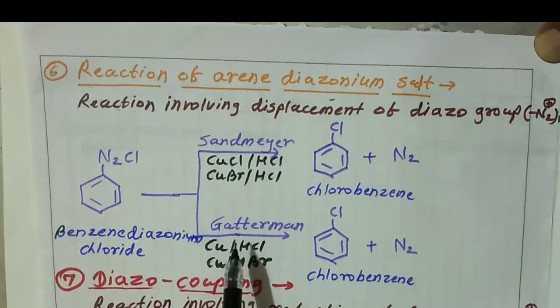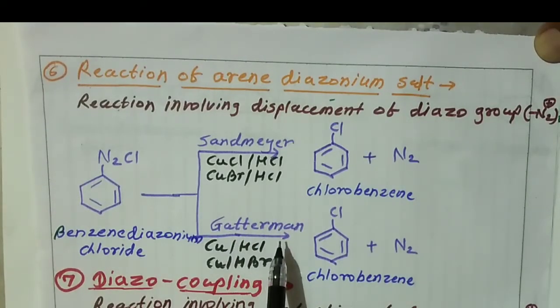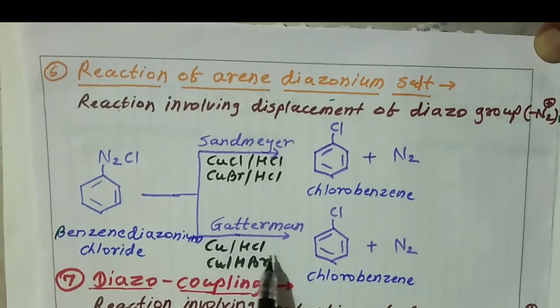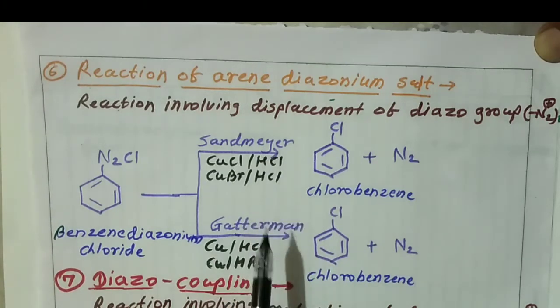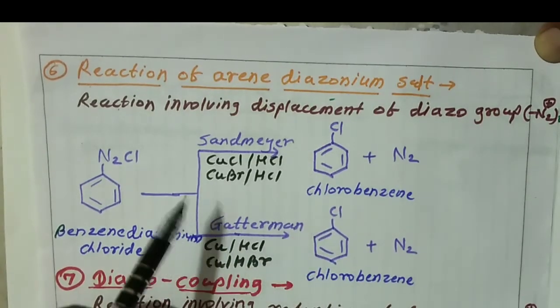And the second reaction is the Gattermann reaction. When the reagents used are copper powder plus HCl, we get chlorobenzene. In both reactions the product is the same, chlorobenzene, but different reagents are used.